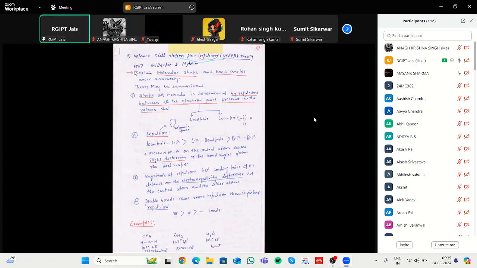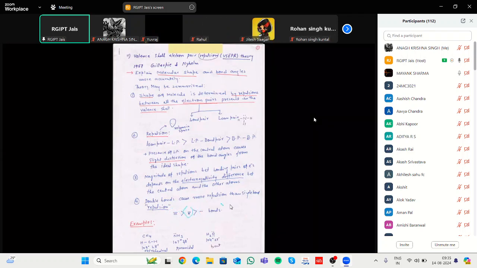A scientist named Gillespie in 1957 explained how bond pairs and lone pairs form on a central atom, which type of repulsion is maximum and which is minimum, and whether it forms a pi bond, single bond, or double bond. These can be explained by VSEPR theory.